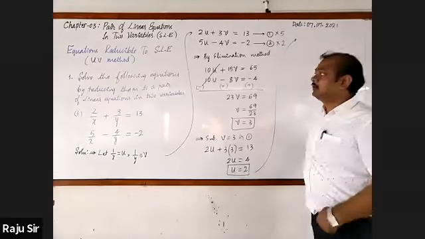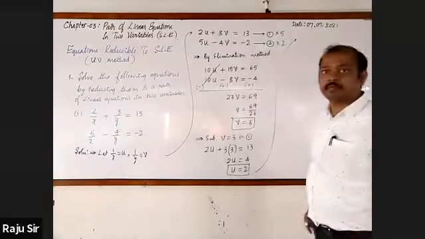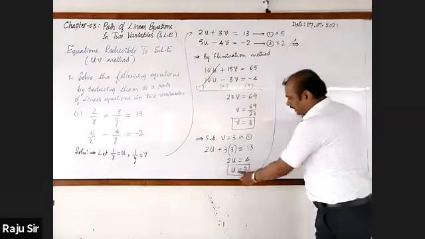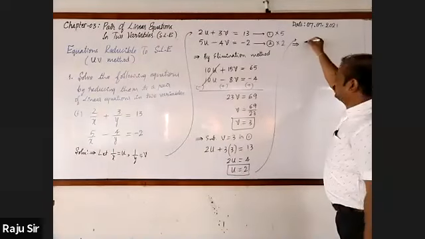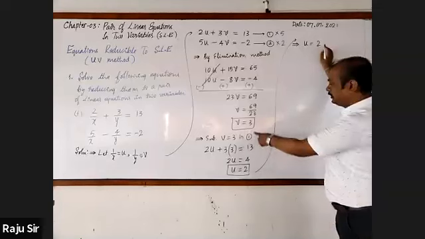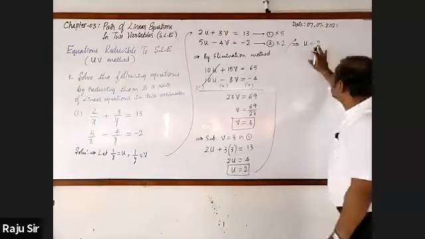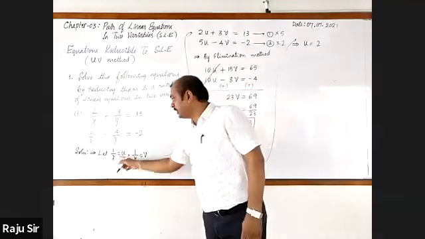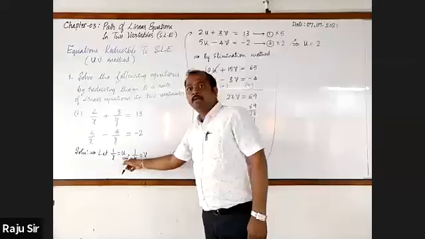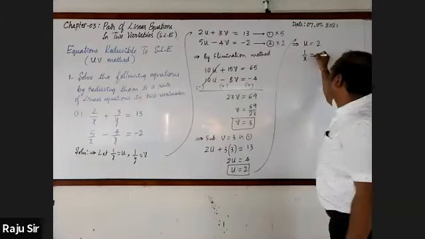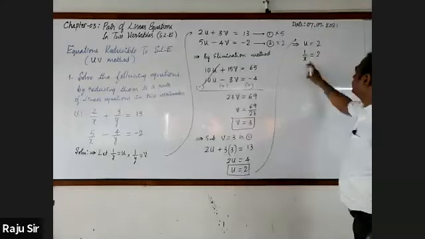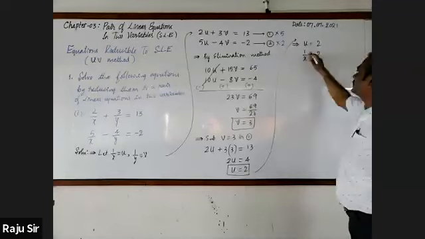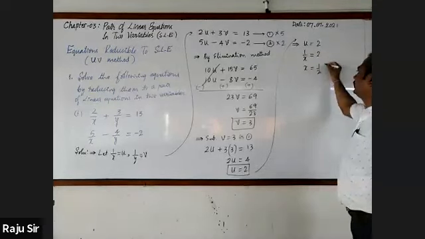But we want the values of x and y. This is very simple. Just observe here. I take the u and v values: u is equal to 2 and v is equal to 3. I take only the u value. u is 2, but we have assumed 1 by x as u. Hence, I write 1 by x is equal to 2. Then cross multiply, or let's take the reciprocal. x is equal to 1 by 2.